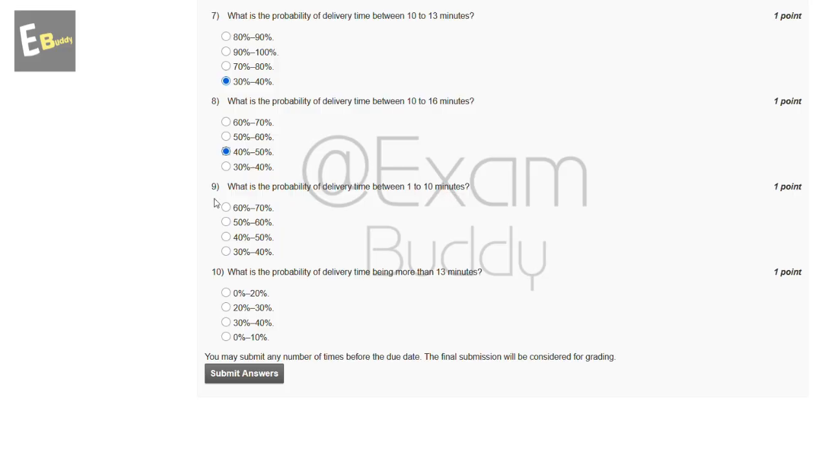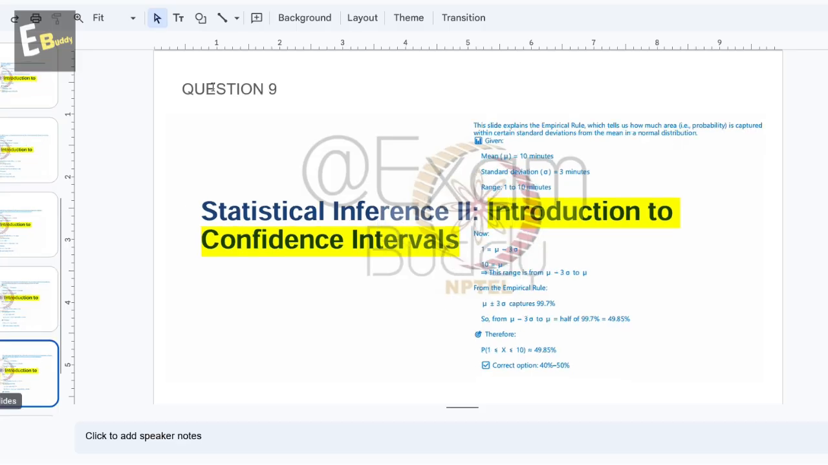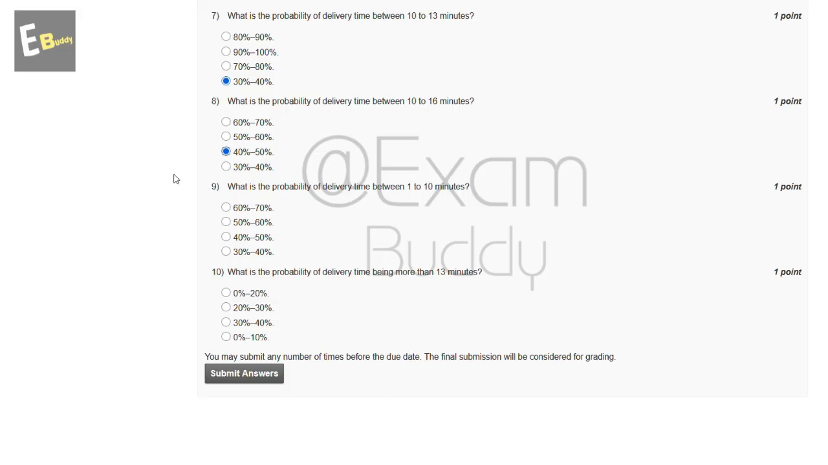So these are the options, and the answer of the ninth question is, so these are the calculation and the correct option is 40 to 50%. So the answer is 40 to 50%, option C. Now the 10th question is, what is the probability of delivery time being more than 30 minutes?